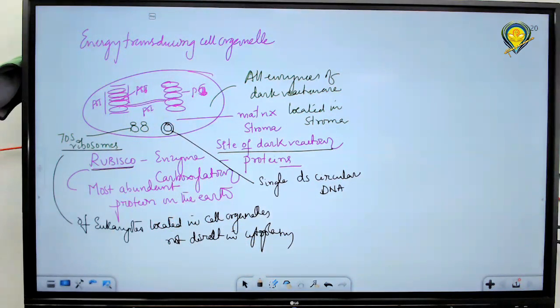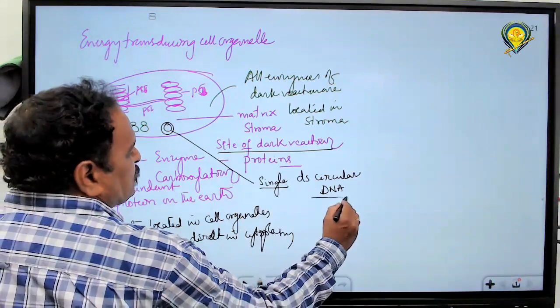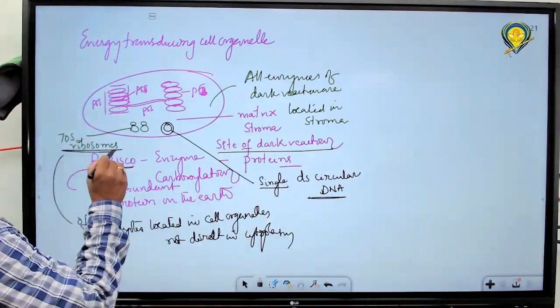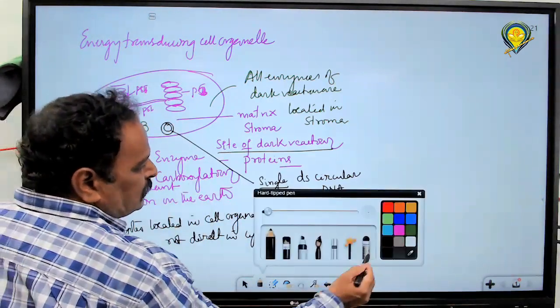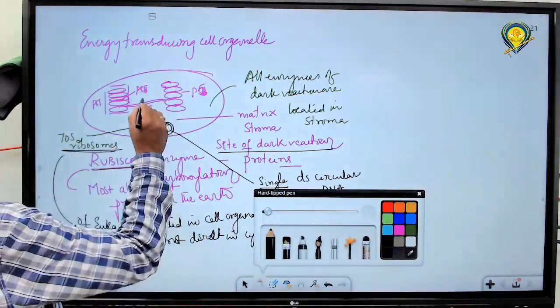Apart from the single molecule of double stranded circular DNA and ribosomes, one more thing is observed, that is the RNAs.